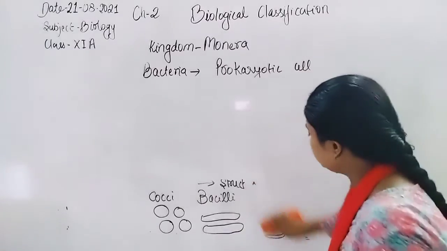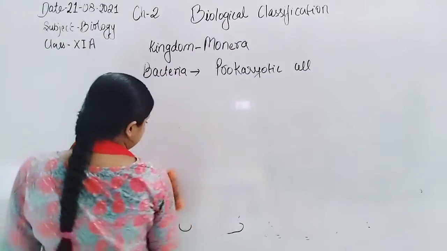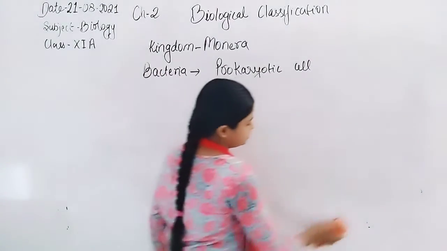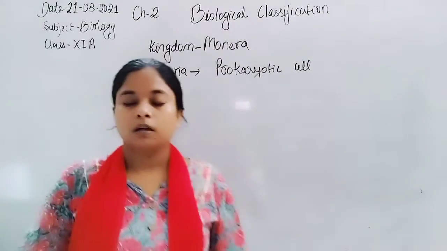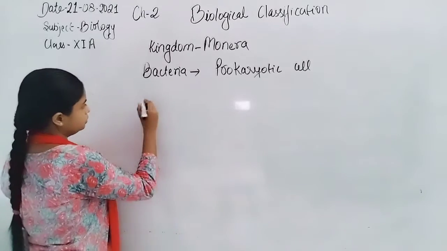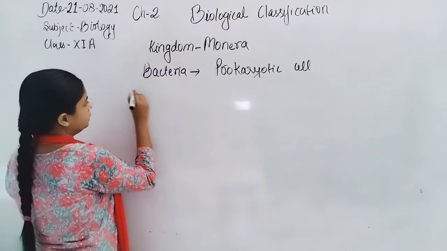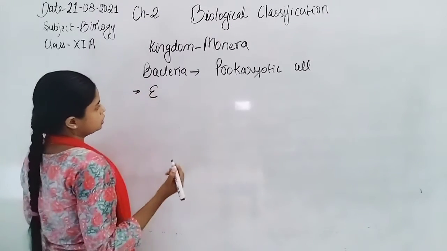What are eubacteria? The cocci, bacillus, spirillum, all are eubacteria. These different types of bacteria show the actual morphology of bacteria.